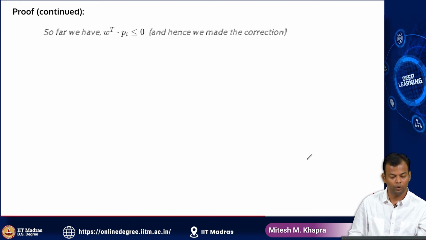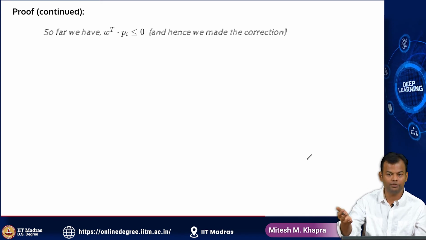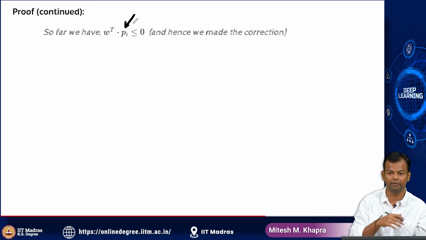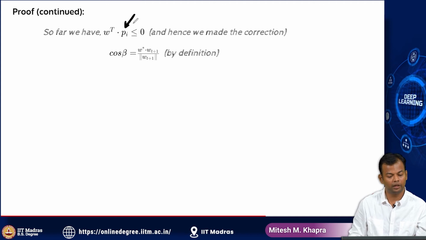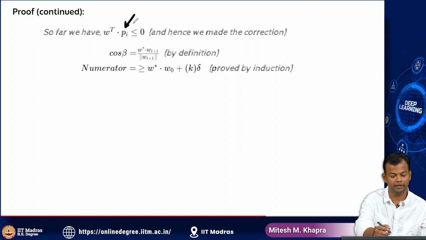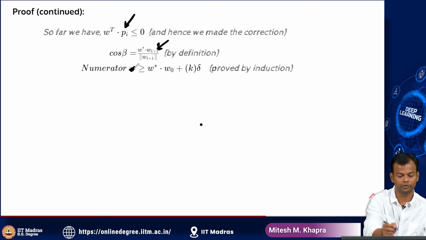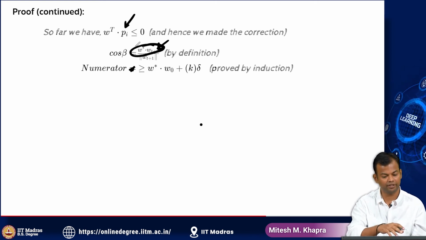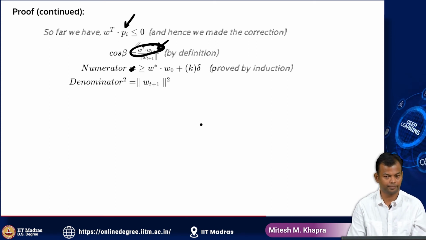Now, so far, we have that W transpose Pi is less than or equal to 0, hence we made the correction. For the current point, the unfavorable condition was satisfied, hence I had made a correction, and cos beta was given by this definition. Of that, the numerator is greater than or equal to this condition, and then I derived a series of things showing that the numerator is greater than or equal to 0. Now I am going to focus on the denominator.